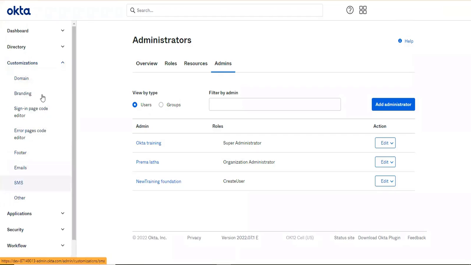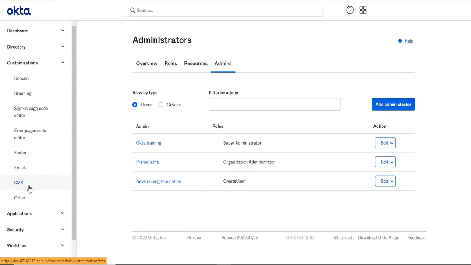You can see different options for it, like domain customization, branding customization, sign-in page customization, error page customization, and the page footer, this one. So this is the footer, and you can customize that. Emails: I said you can modify the end user's email.